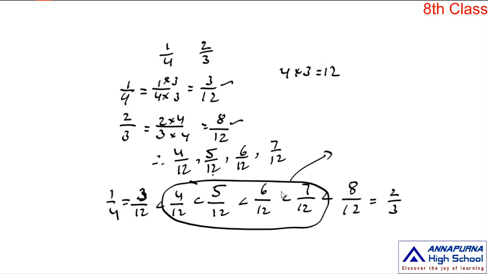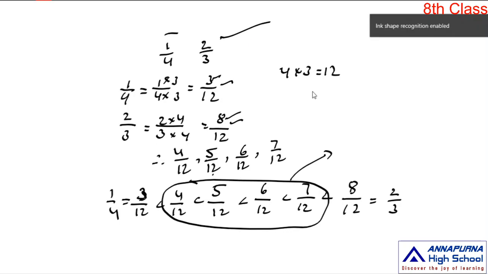Okay. So this is the way to insert a finite number of rational numbers in between 2 rational numbers with distinct denominators. If the denominators are not the same, find the LCM of the denominators, find the equivalent rational numbers with that LCM as the denominator, and by seeing the numerators of those equivalent rational numbers, we prepare some finite number of rational numbers in between the given 2 rational numbers. So this is the way.